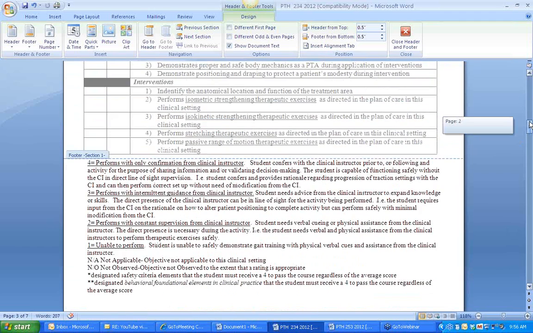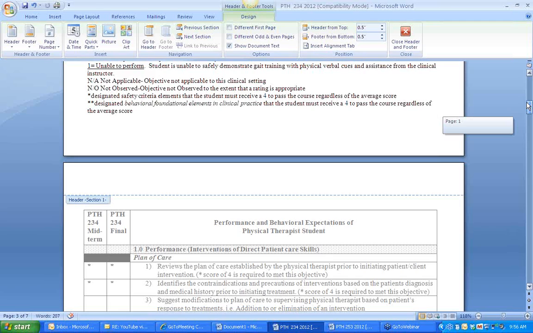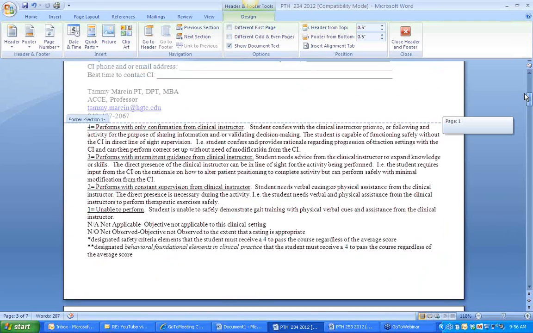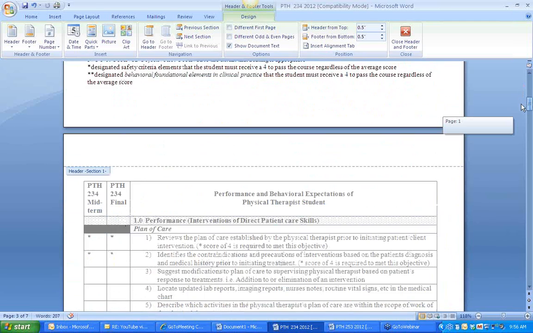Okay. So let me go back up here. So the midterm and the final, right? So we have the two, what are these called? Columns, thanks. It just escaped me. So these two columns, one is midterm, one's final, and I'm going to give either 1, 2, 3, or 4 in each one. So I'm not doing this after each time they work with me. I'm only doing it twice during the 4 weeks.